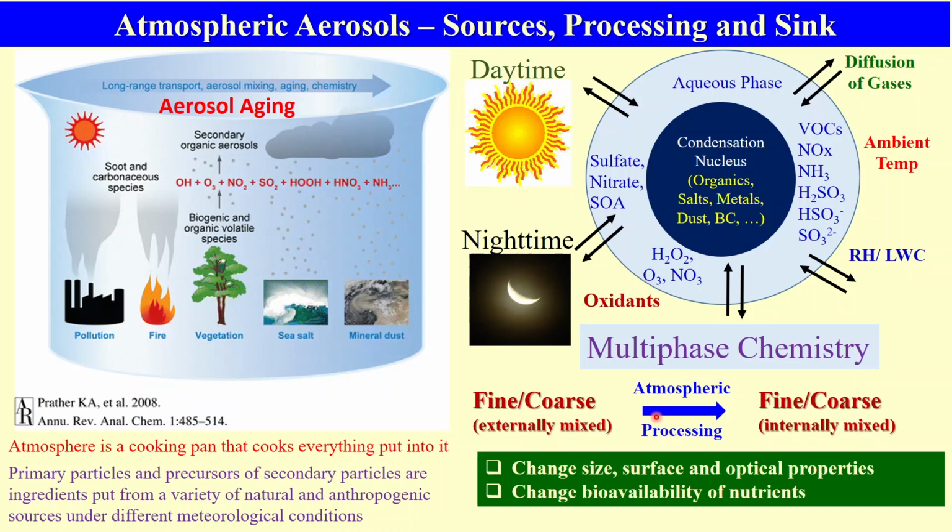So this atmospheric processing is actually converting externally mixed particles into internally mixed particles, which changes the size, surface properties, and optical properties. It also changes the bioavailability of nutrients. So what does that mean? What are these processes? That we will see as the talk proceeds.